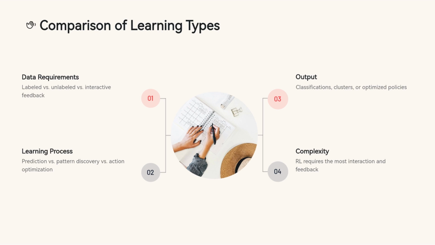Output. In supervised learning, the output is a prediction or classification. In unsupervised learning, it's clusters or reduced dimensions. In reinforcement learning, it's optimized policies for taking actions. Complexity. Reinforcement learning is generally the most complex due to the need for ongoing interactions and feedback.